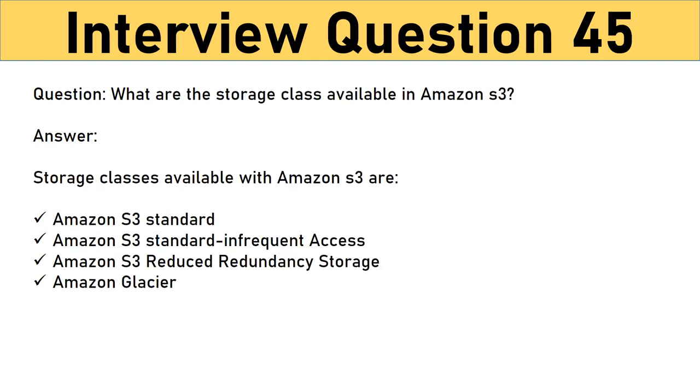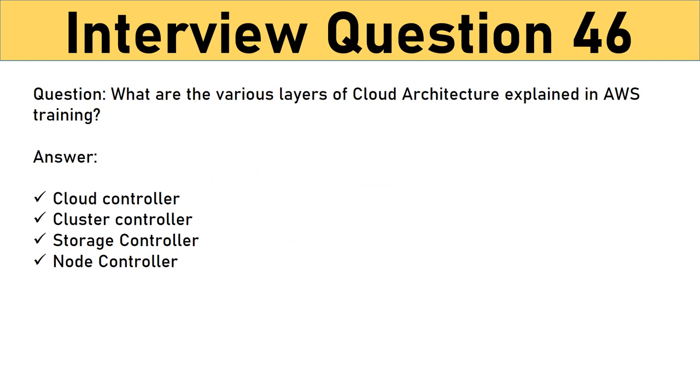Question: what are the storage classes available in Amazon S3? Storage classes available with Amazon S3 are Amazon S3 Standard, Amazon S3 Standard Infrequent Access, Amazon S3 Reduced Redundancy Storage, and Amazon Glacier. Question: what are the various layers of cloud architecture explained in AWS training?